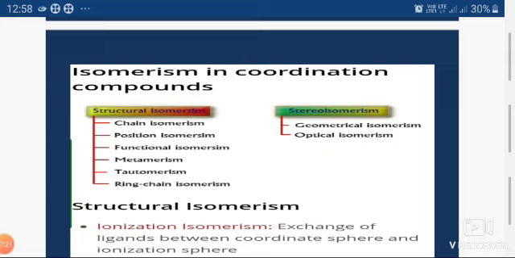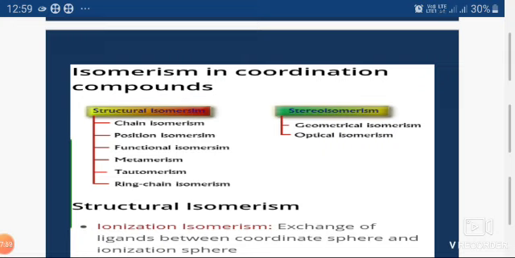The compounds which have the same molecular formula but different physical and chemical properties are known as isomers. So, as you have seen in organic chemistry, organic compounds show isomerism. Similarly, inorganic compounds also show isomerism in their structures and properties.